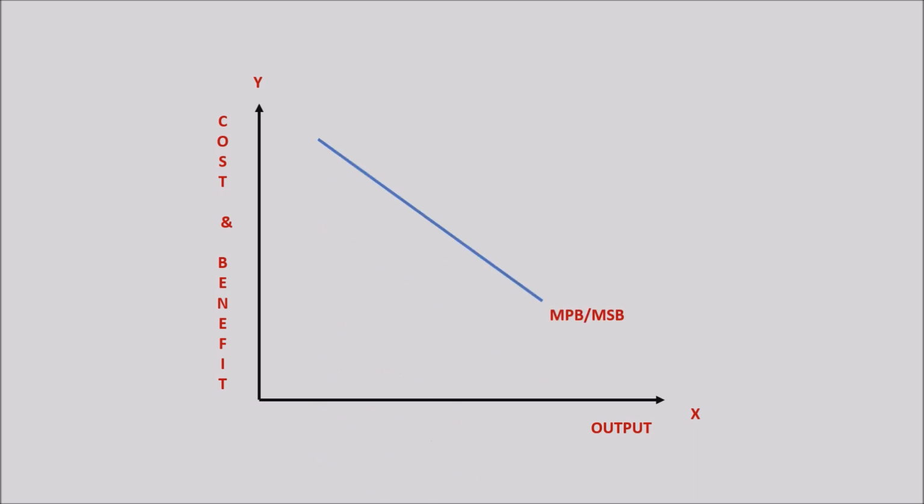Just like the previous graph, the y-axis represents cost and benefit and the x-axis denotes output. So the marginal private benefit curve and the marginal social benefit curve are the same. Now in the graph, remember, we are talking about positive production externality. That is the supply side function, and here we will see the movement in the cost curves.